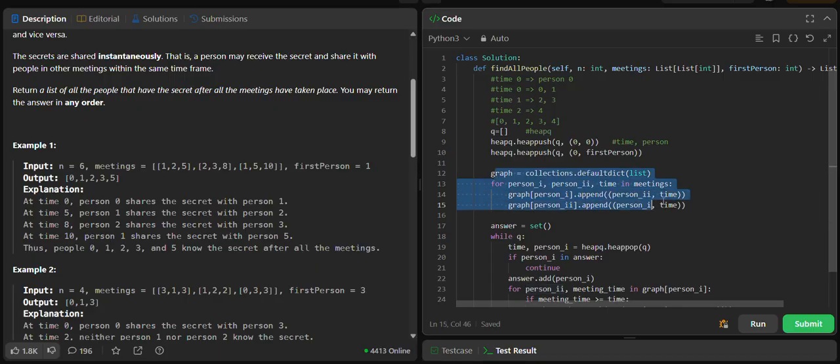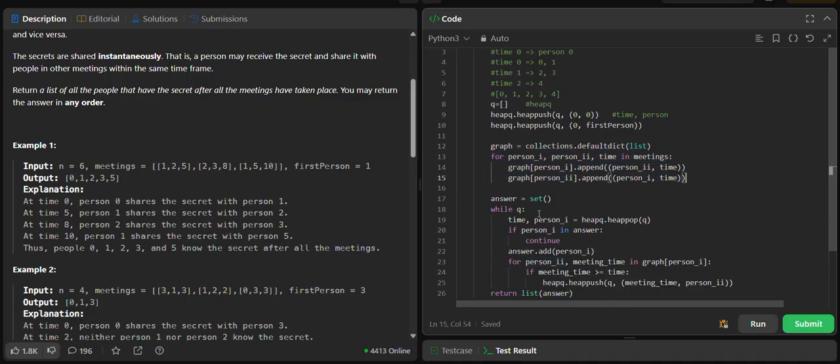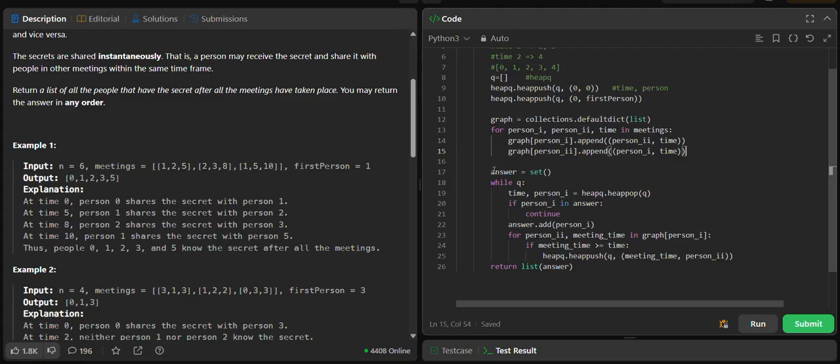Similarly, we are just creating the graph, nothing more than that. Now why am I taking the answer as a set? Because it may happen that there can be duplication in the answer. That's why we are initializing answer as a set.